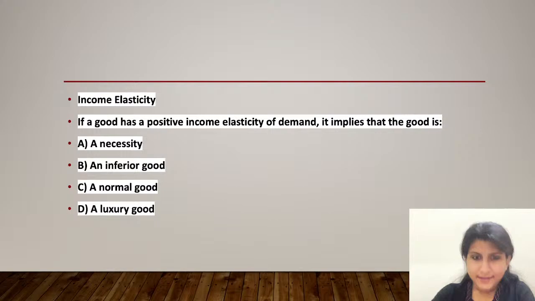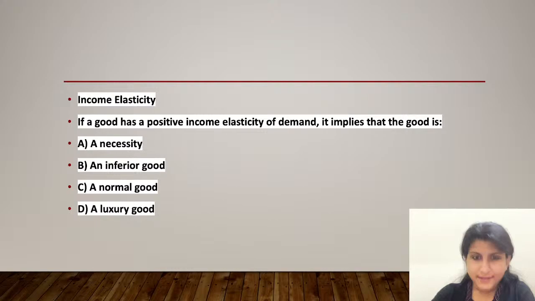I need dal, I need chawal, I need rice, pulses, all those things, regardless of my income level. And the consumption increase might be less pronounced. If I am earning 50,000 today, and if I start earning 1 lakh, it does not mean I am going to eat 4 chapatis instead of 2 because I am earning more. So that's why the value is not that high in this case.